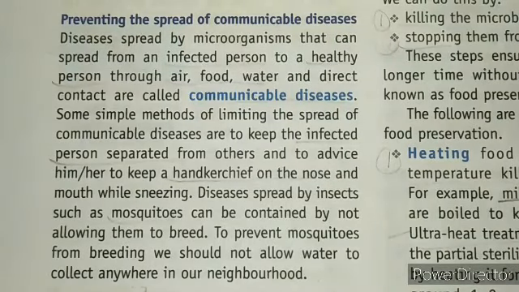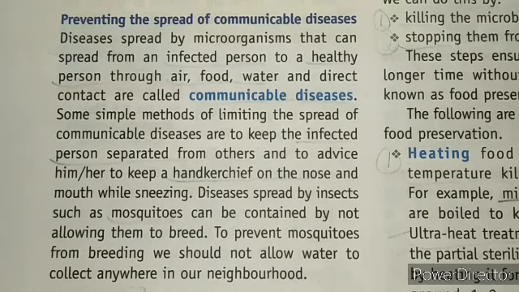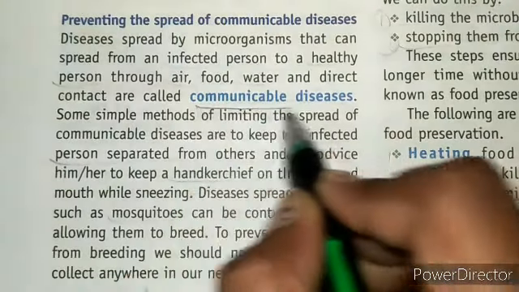Now let's talk about preventing the spread of communicable diseases. First of all, what are communicable diseases? These are the diseases that can be spread by some microorganisms from one person to another person. This is called a communicable disease.